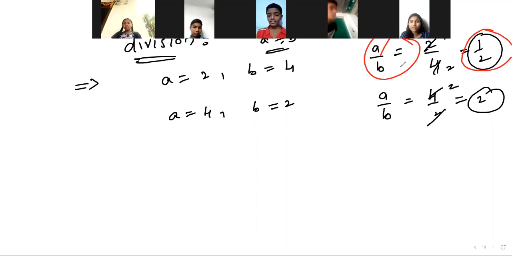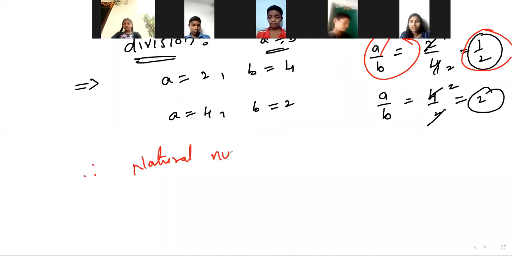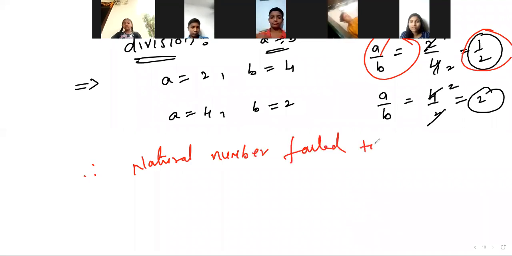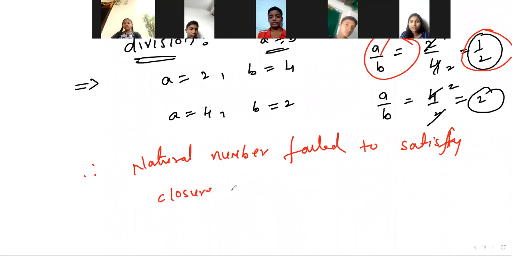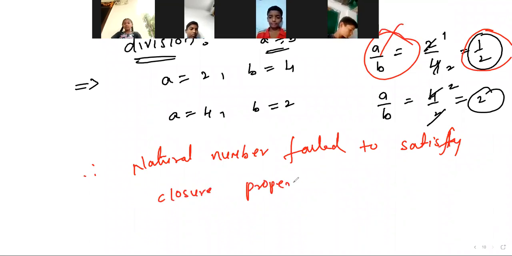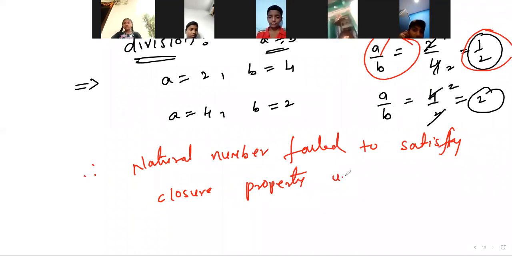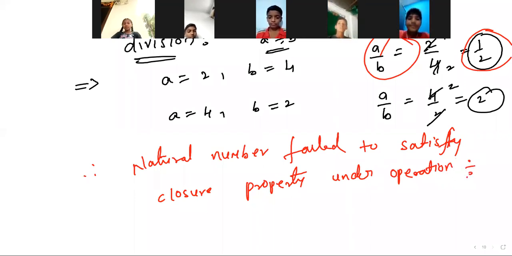Then what can we write? What can we say? Natural numbers fail to satisfy the closure property under the operation division, right?